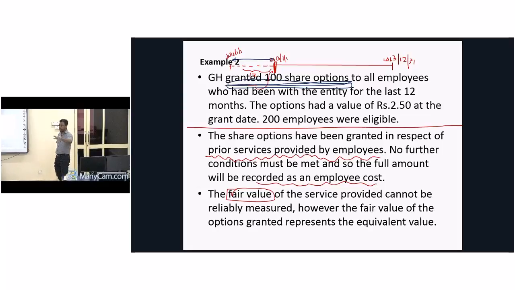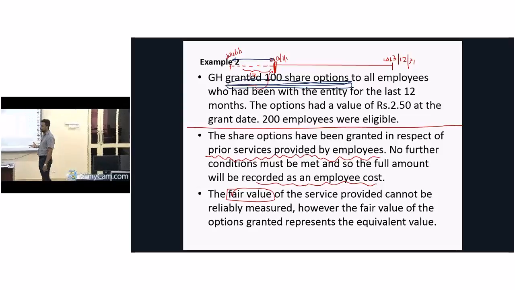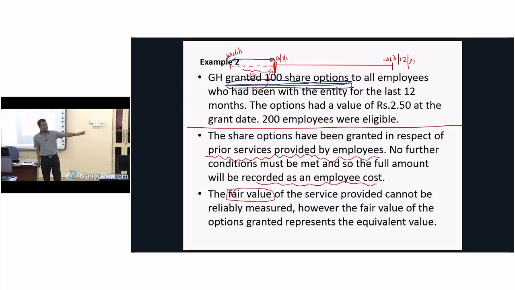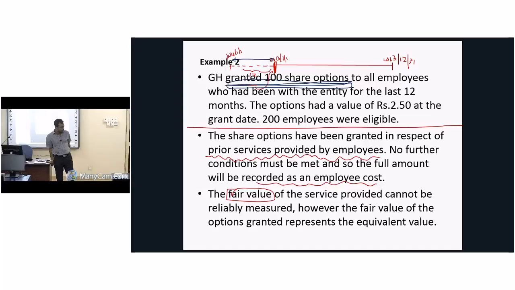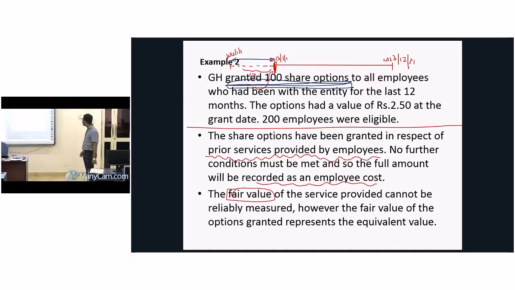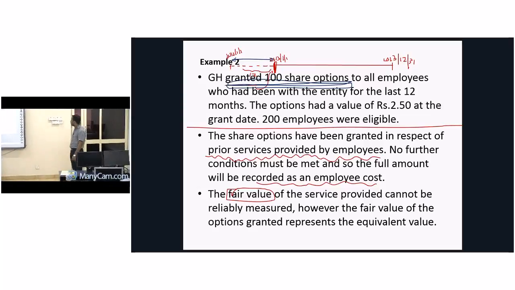Let's assume all these are employees. Now what is my proposal? Everybody who has completed 1 year in my organization is eligible to take 100 shares. The option had a value of 2.50 at the grant date.